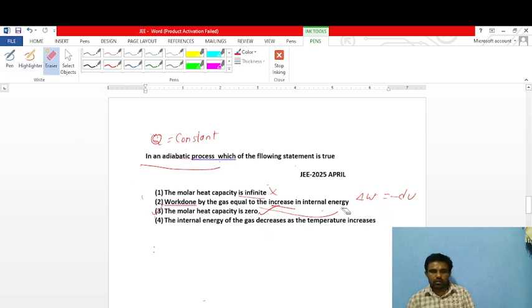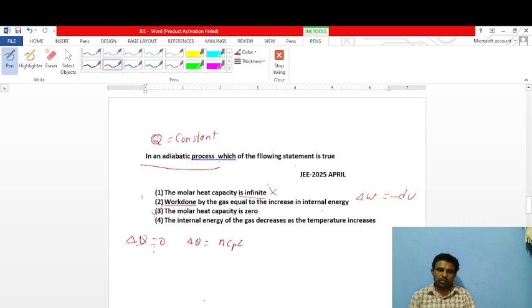Why? Because here delta Q is equal to constant. When Q is constant, delta Q is equal to 0. When delta Q is 0, we know the formula for specific heat capacity: delta Q is equal to nCp delta T or nCv delta T. So put here delta Q equal to 0, then Cp delta T, so Cp is equal to 0.